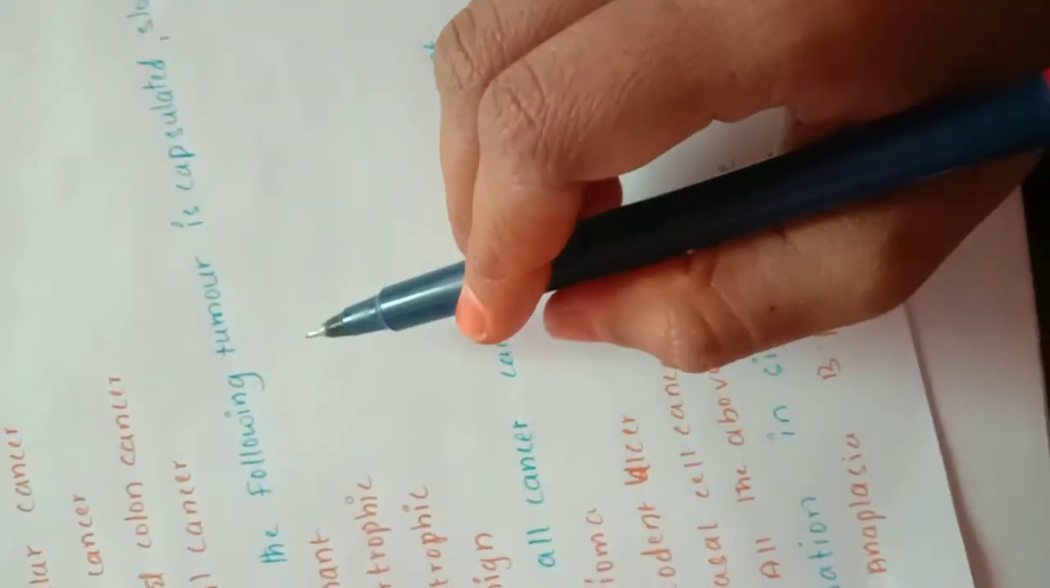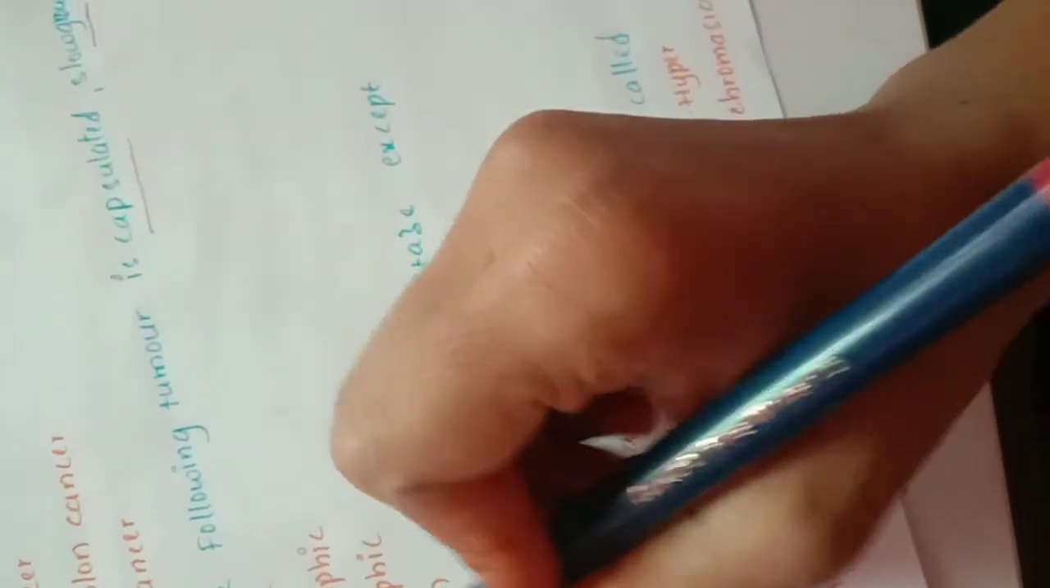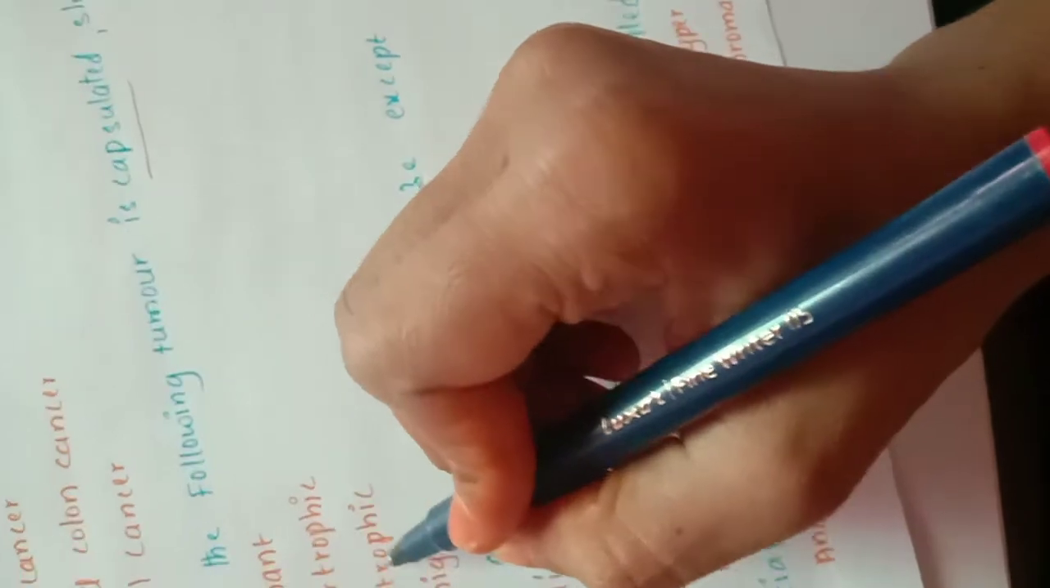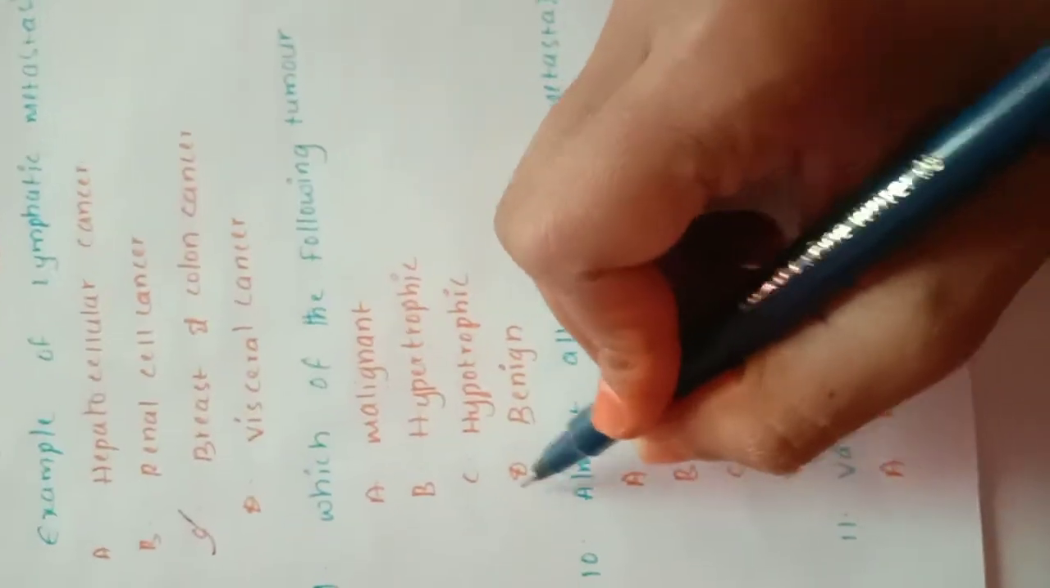Which of the following tumors is capsulated and slow growing? Capsulated and slow growing, again it is a benign tumor. So what is the correct option? Benign tumor. Malignant, hypertrophic, benign.